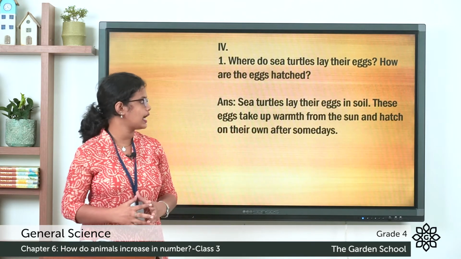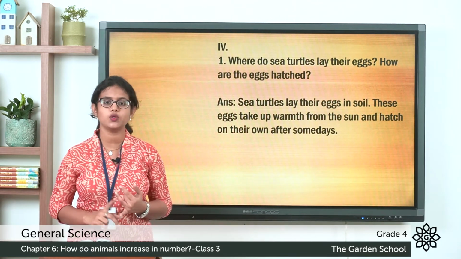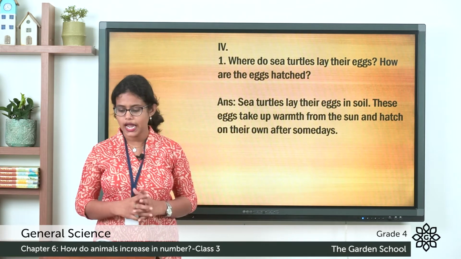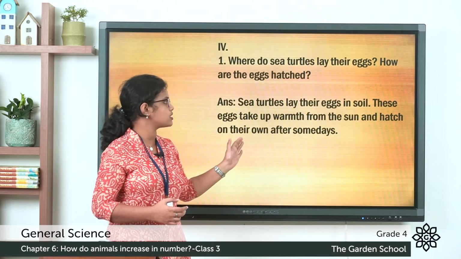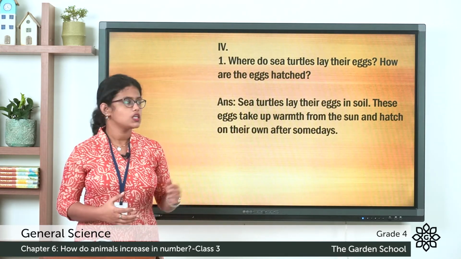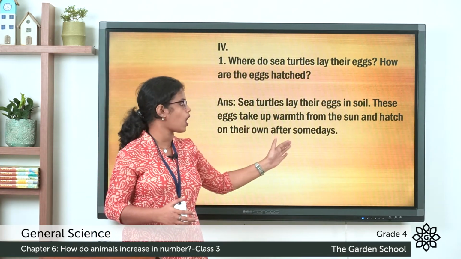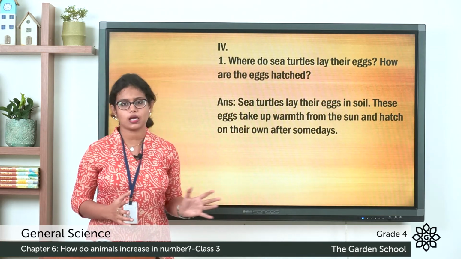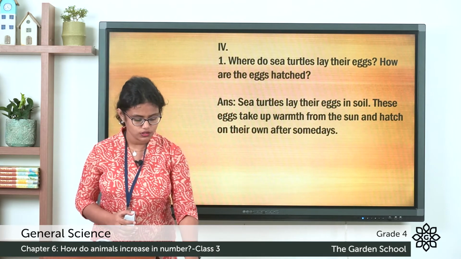So let's see the answer. Sea turtles lay their eggs in soil. So where do they lay their eggs? They lay their eggs in the soil. And how are these eggs hatched? These eggs take up the warmth from the sun. So the eggs need to get warm. These eggs take up warmth from the sun and hatch on their own after some days. So this is how the eggs are hatched.